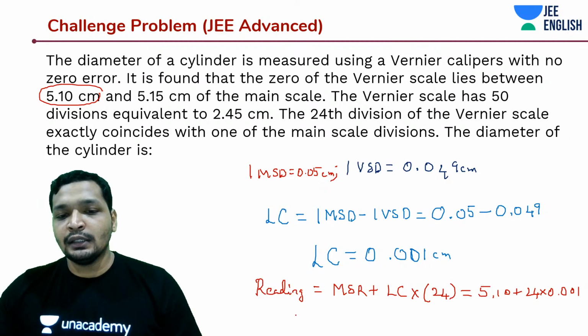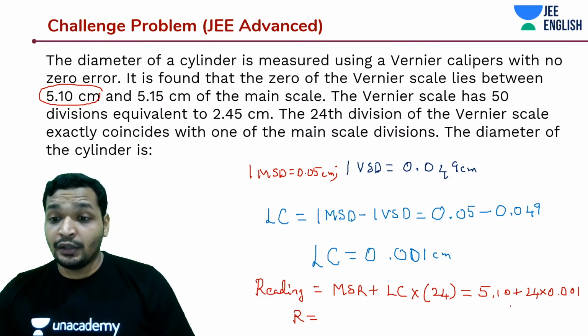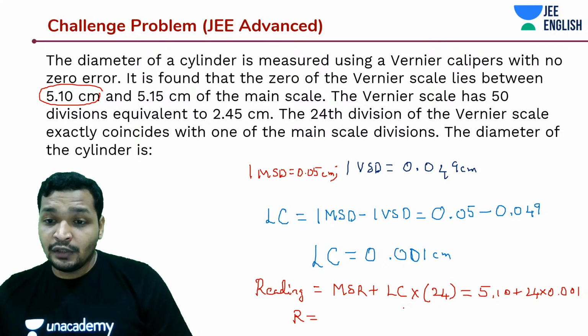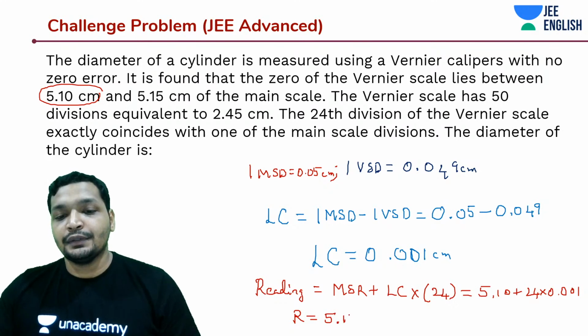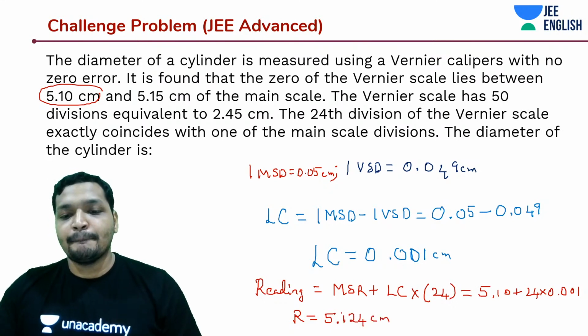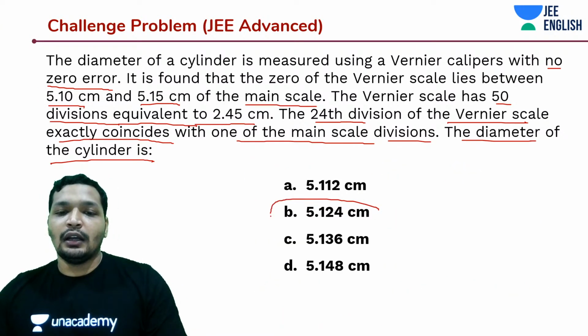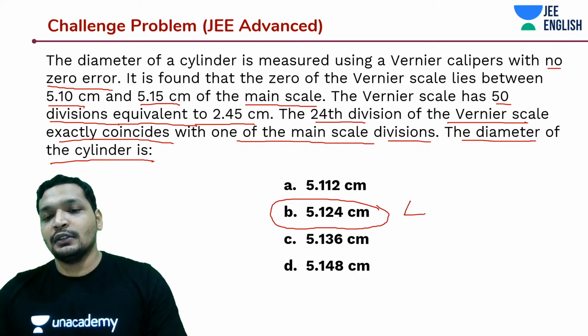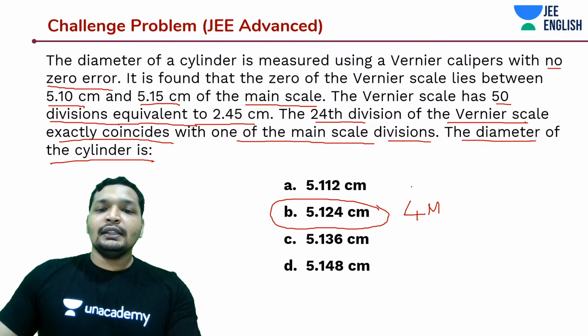How much is the reading? The reading's value is going to be 5.124 centimeters. Quite easy. Yes guys, it's easy, cakewalk, and there you go, 4 marks. Right? You got it.